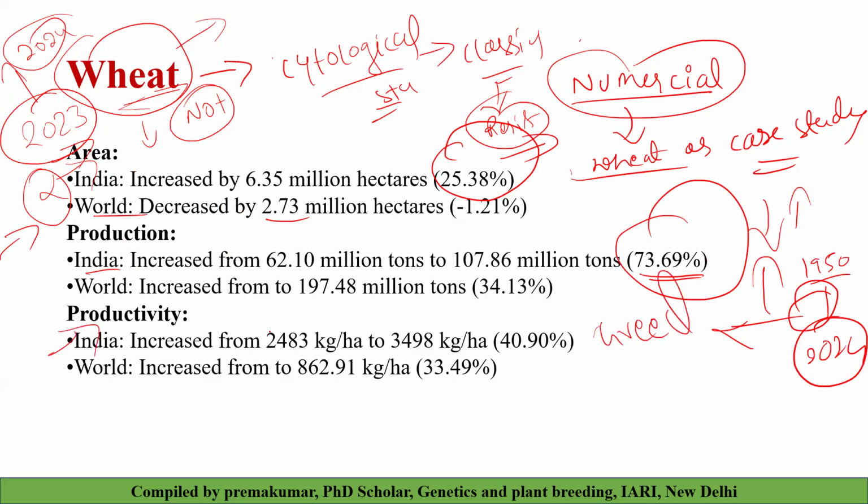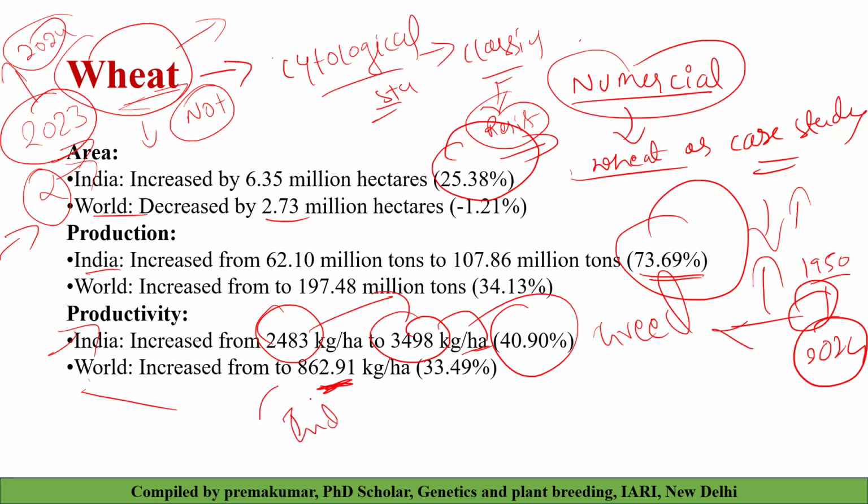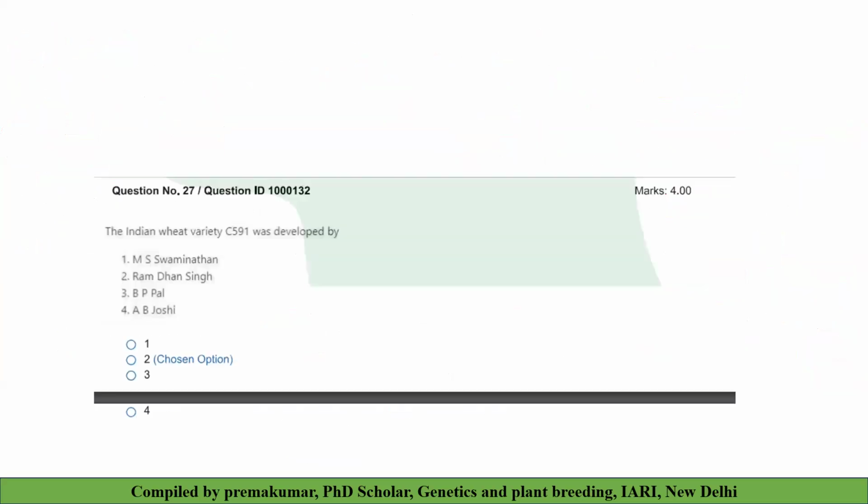And the productivity increased from 2483 kg to 3498 kg per hectare, a 40.9% increase since the Green Revolution. The world increased from 862.9 kg per hectare. It means Indian wheat production is in a better condition than the world average. And this is the estimate up to 2023, but we will see the estimates of 2024.